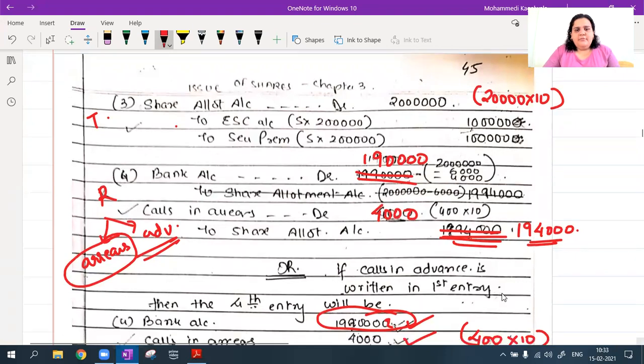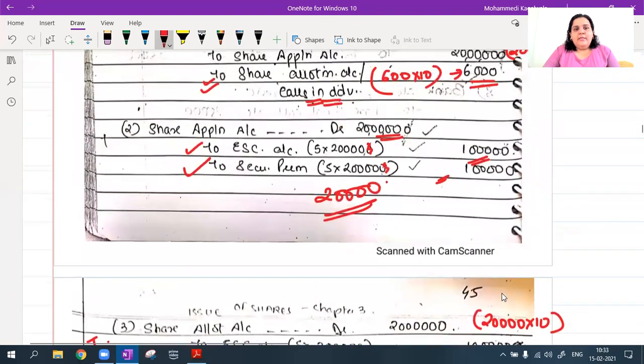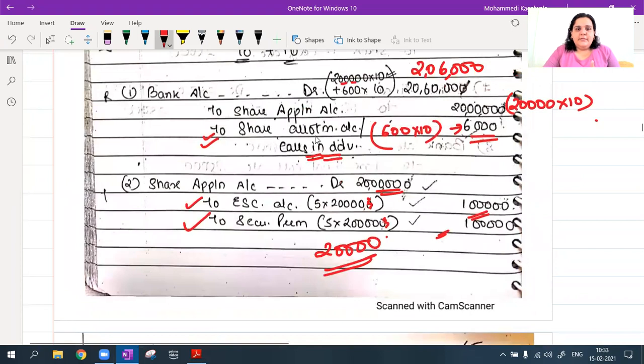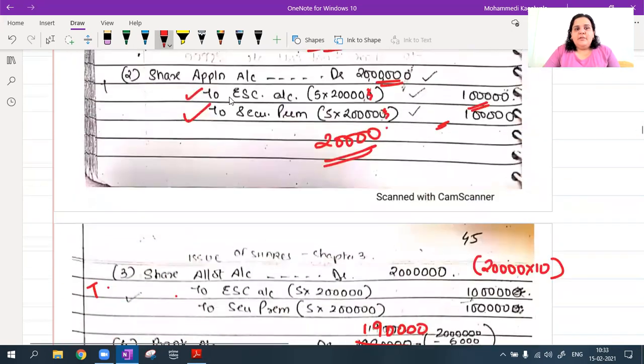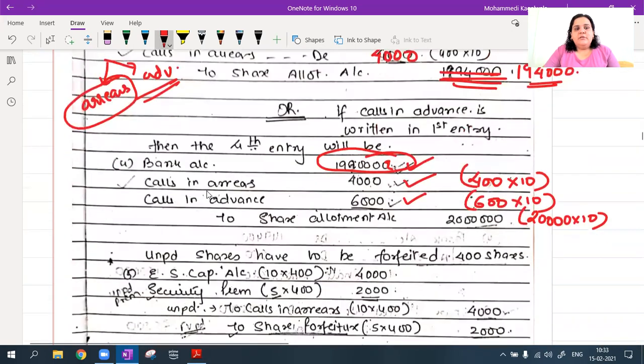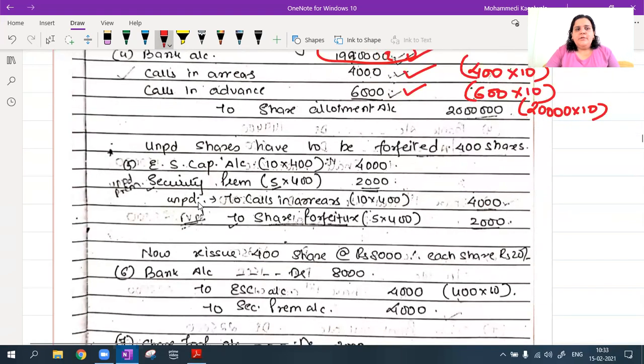So you can have the journal entry the way you want. In case you have written in the first journal entry share allotment, then again here also share allotment should reflect with this amount. But if you have written calls in advance, then you can use the other way of writing the same journal entry. Okay, so only this was their calls in arrears and calls in advance in one sum. That is what I wanted to explain.